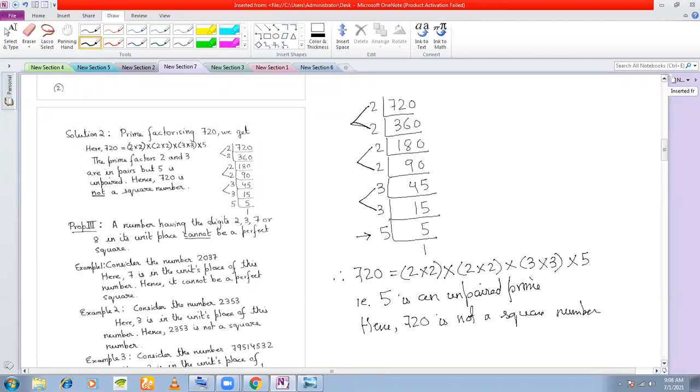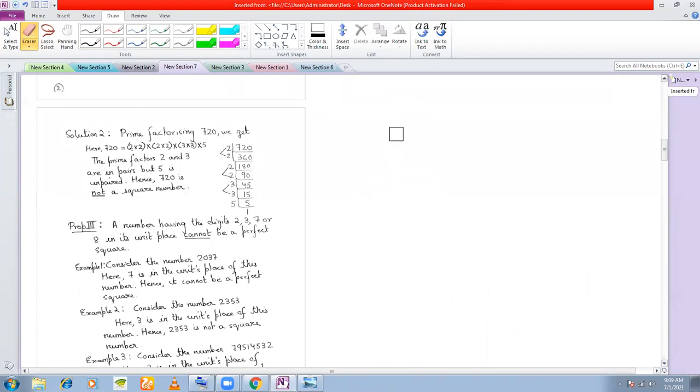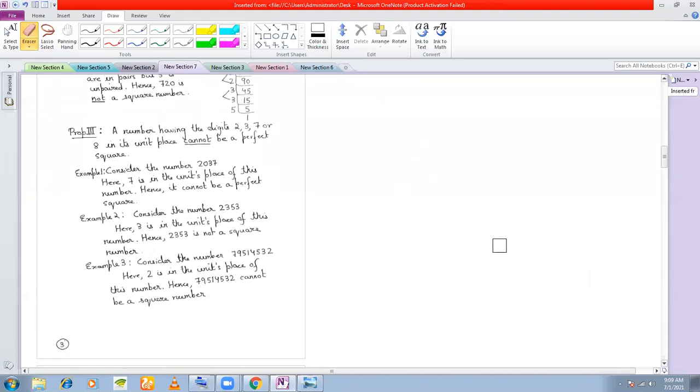Fine. So this is how you check whether a number is a perfect square or not. So this was the second rule. Remember, this is a very, very important property. We'll be using this property later. The next property is a number having 2, 3, 7 or 8 in its unit place cannot be a perfect square. This is a very, very simple and straightforward rule.